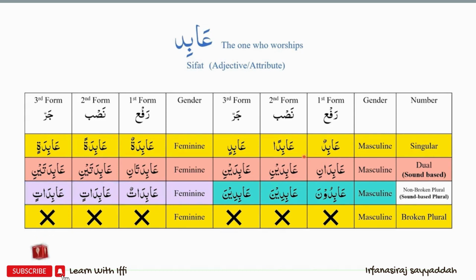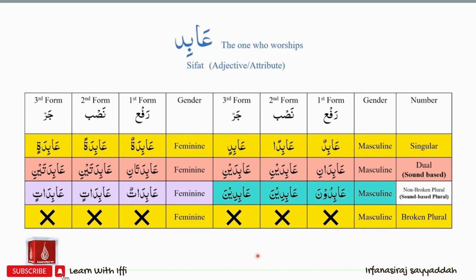The full recap is abidun, abidan, abidin, abidani, abidaini, abidaini, abiduna, abidina, abidina, abidatun, abidatan, abidatin, abidatani, abidataini, abidataini, abidatun, abidatin, abidatin.